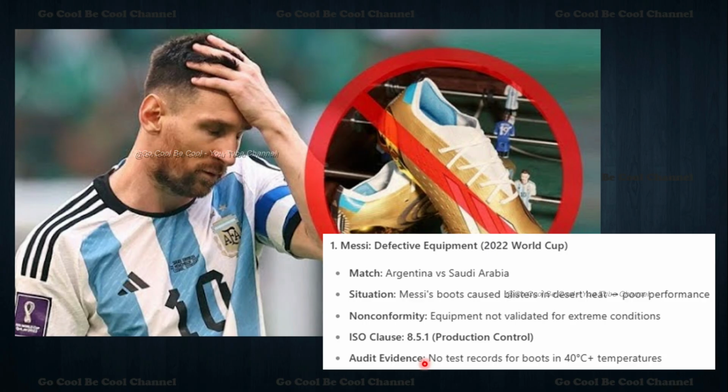Now let's see the first beautiful example, match one: Argentina versus Saudi Arabia, 2022 World Cup. Messi's boots caused blisters in desert heat. The situation happened because of poor validation for the extreme condition. The non-conformity falls under 8.5.1, production control, where there are no test records for the boots being tested at 40 degrees plus temperature. So we can match here defective equipment with 8.5.1, production control. Yes my dear friends, beautiful, so from the World Cup we are learning like this.